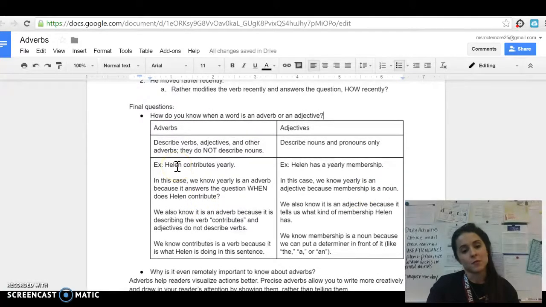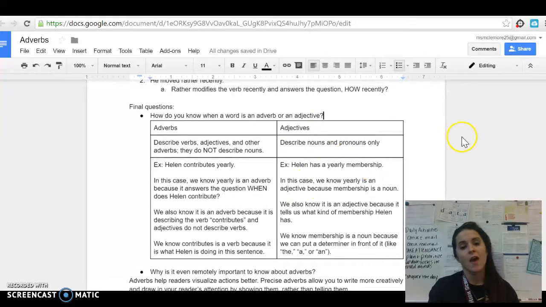For an adverb example, Helen contributes yearly. In this case, we know yearly is an adverb because it answers the question, when does Helen contribute? Yearly. We also know it is an adverb because it is describing the verb contributes, and adjectives do not describe verbs, okay? Adjectives only describe nouns and pronouns, so we know it has to be an adverb. We know that contributes is a verb because it is what Helen is doing in this sentence, okay?